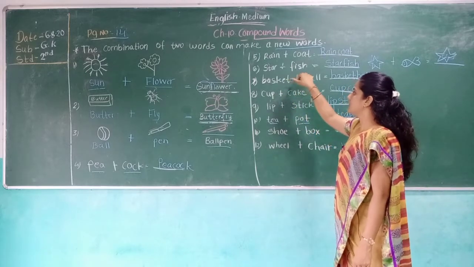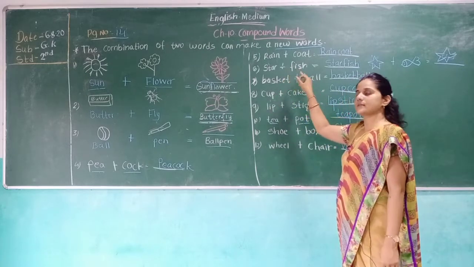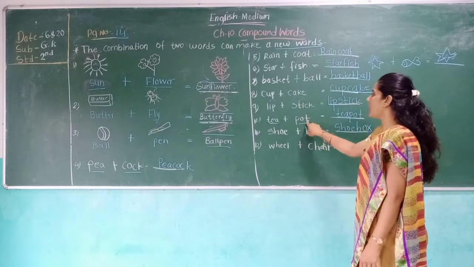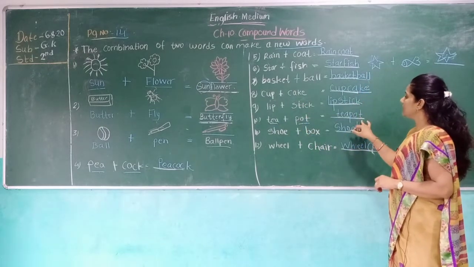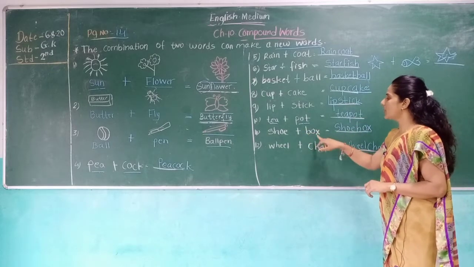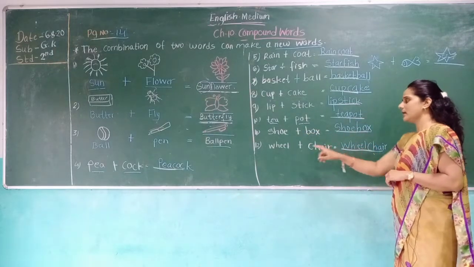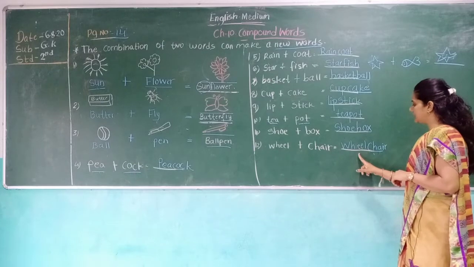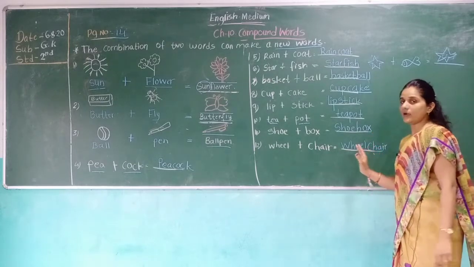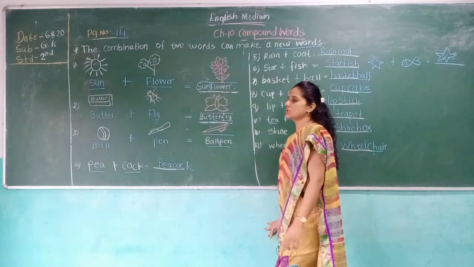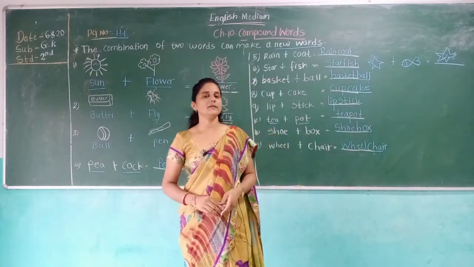Cupcake. Basketball. Starfish. Teapot. So you remember the spelling. Okay kids. Teapot. Shoebox. Wheelchair. Wheel plus chair. Wheelchair.